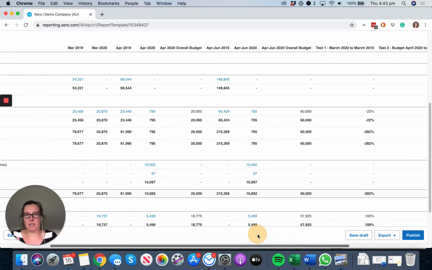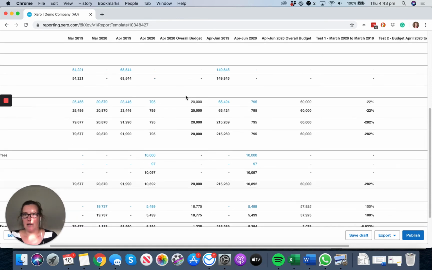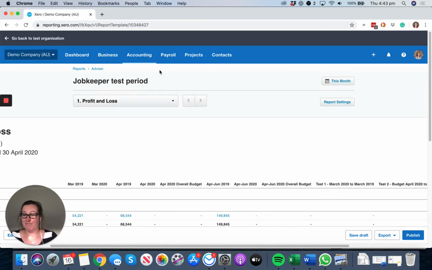There's a few things we're looking at. Because we're looking at these budget periods, we actually need to have some budgeted numbers in here. So what we need you guys to do is give us these budgeted numbers, our April budget and April to June here. Then actually look at these test periods and see how much of a drop we've got. So let's jump in and I'll show you how we're going to do that.